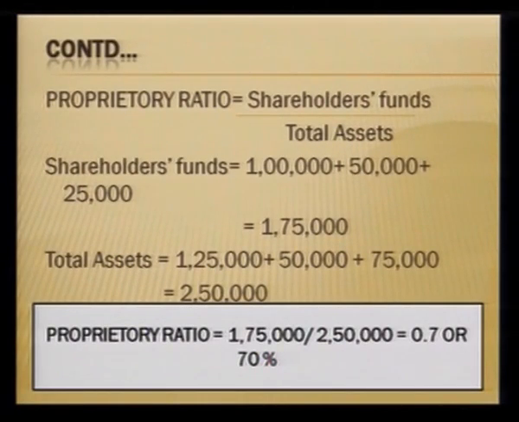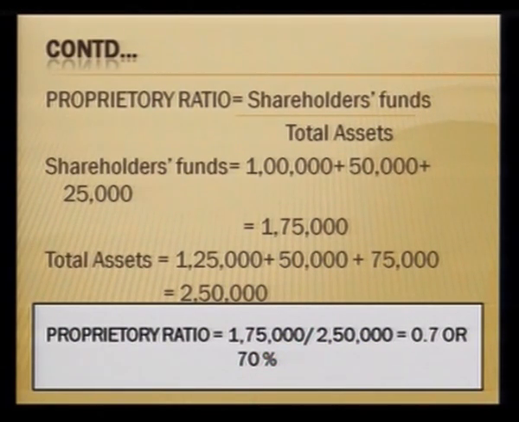Now, in order to compute the proprietary ratio, the first thing is to compute the numerator, which is shareholders' fund. In our example, it will include the equity share capital, the preference share capital and the reserves and surplus, which account for 1,75,000, and the total assets would be the fixed assets, the current assets and investments, which amount to 2,50,000.